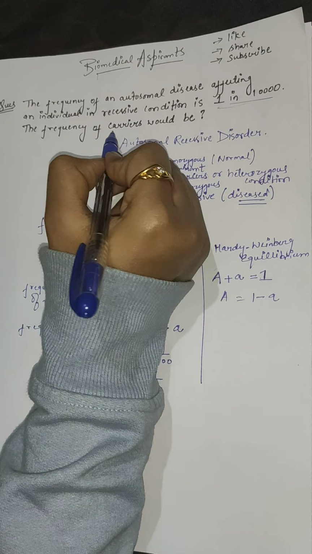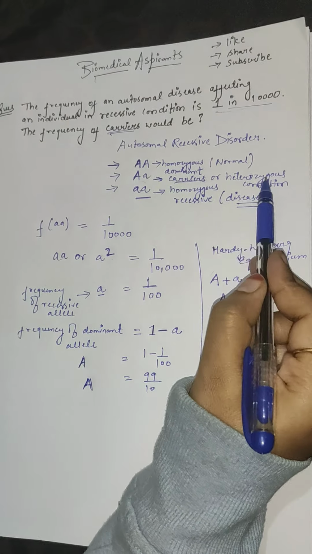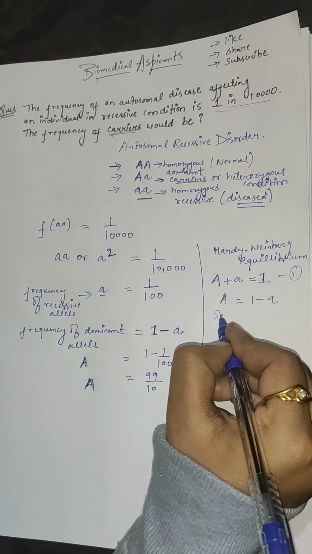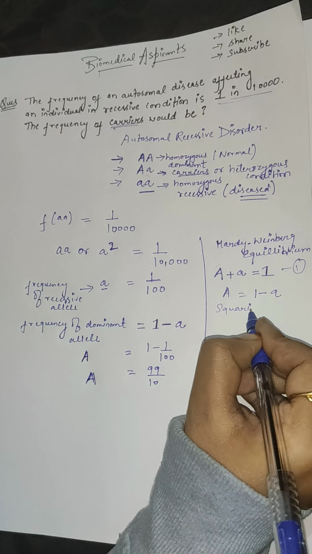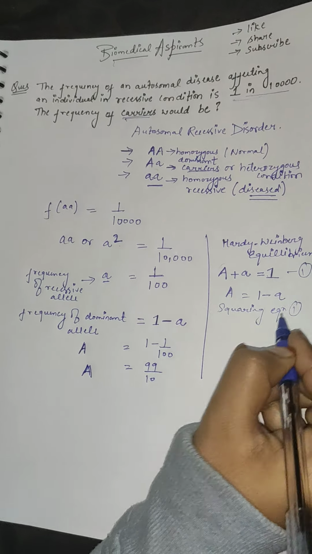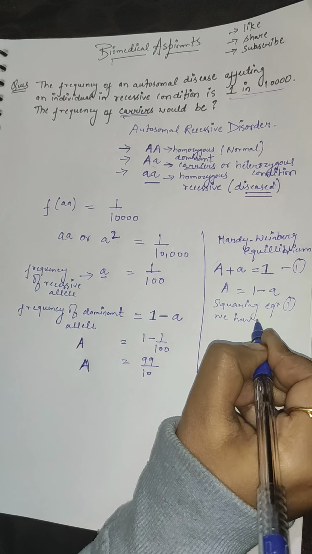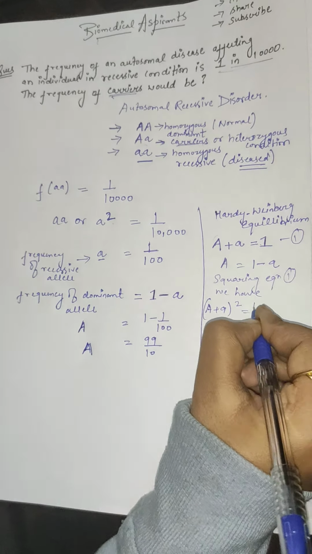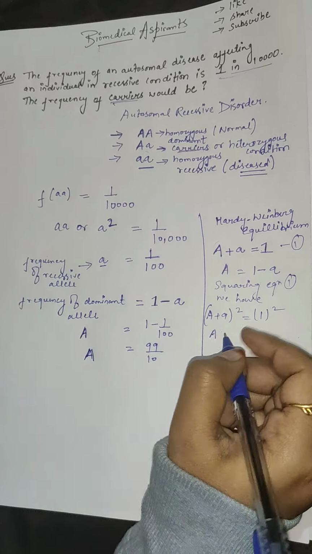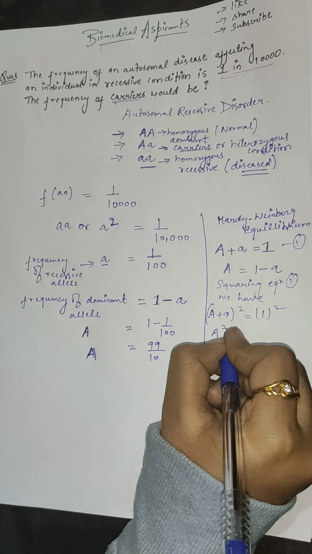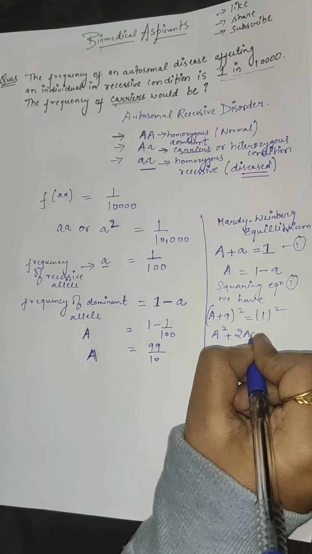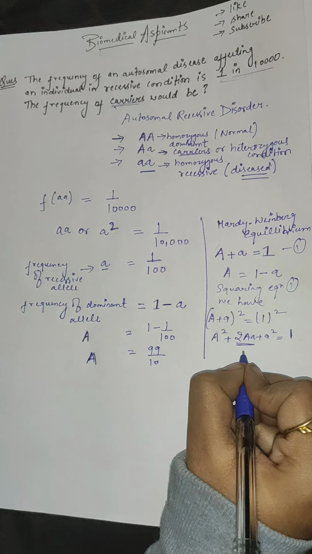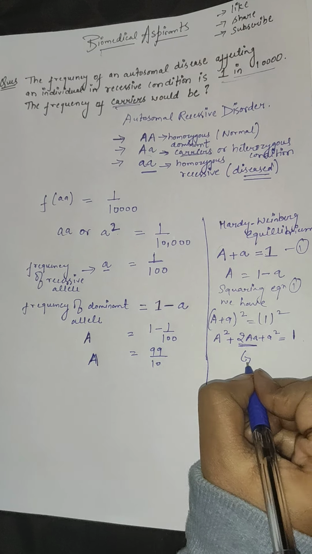Now what we have to calculate? Frequency of carriers. Carriers means heterozygous condition. If we square this, our first equation, squaring equation first, we have (A plus a) whole square is equal to 1 square. This would be A square plus 2Aa plus a square is equal to 1. So this 2Aa will give you the frequency of heterozygotes.